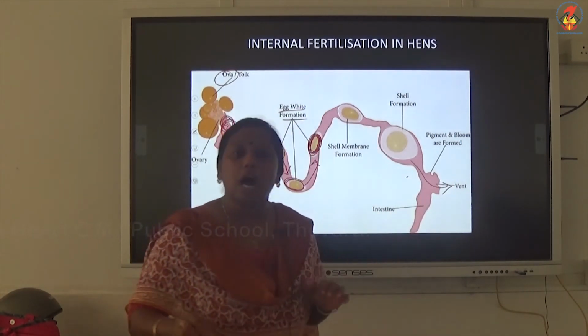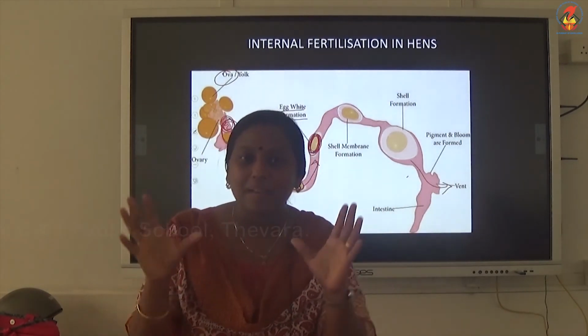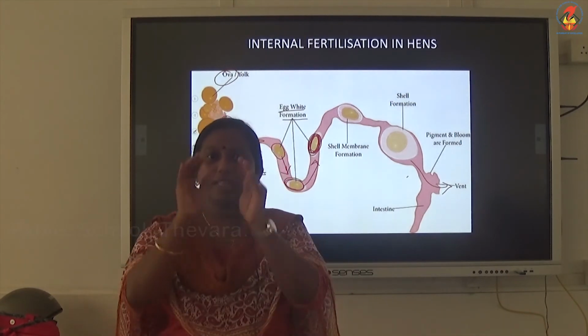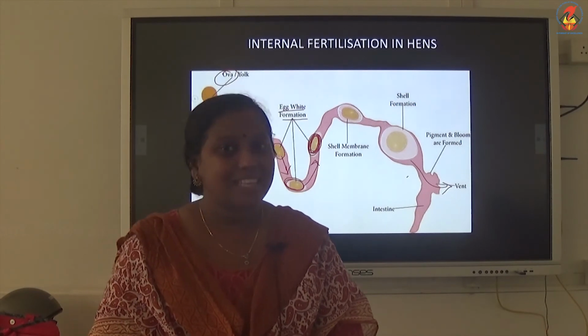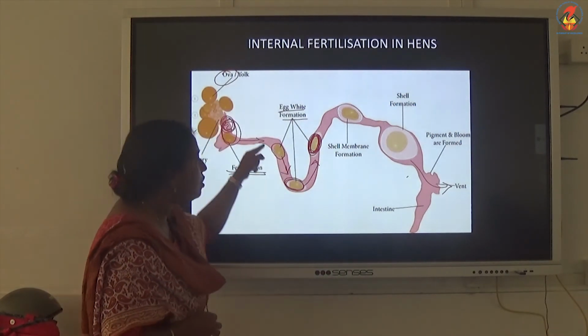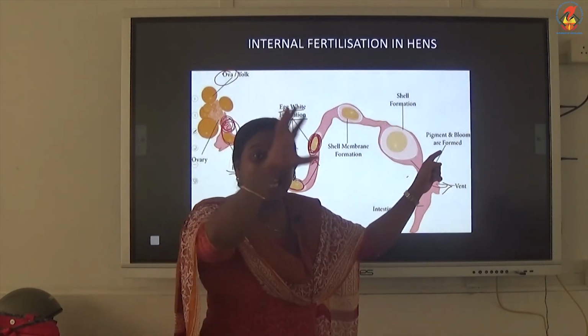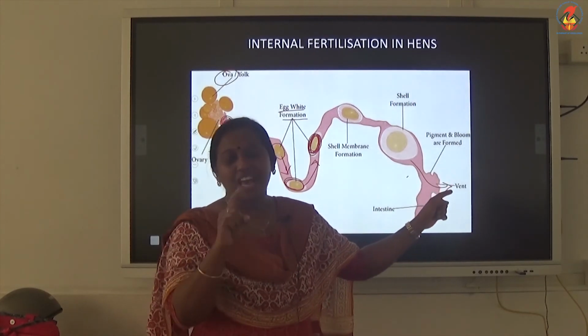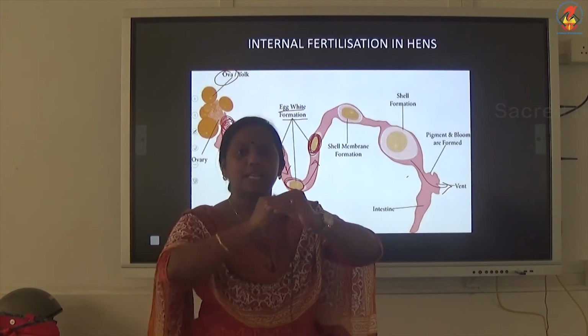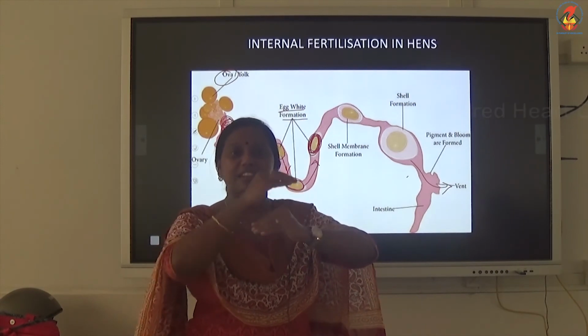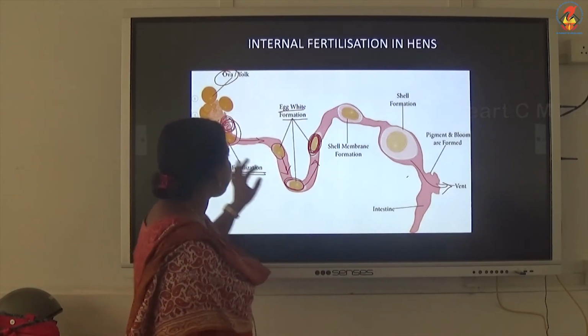The completely developed egg with the hard shell comes out of the hen's body. Clear? As it moves down the fallopian tube, this layer formation occurs. One by one the layers get deposited, and finally it becomes hard.